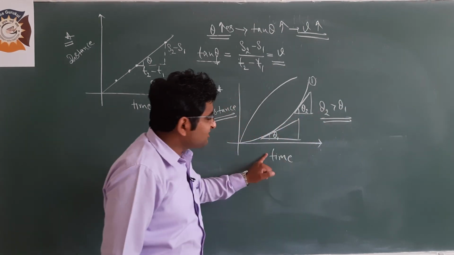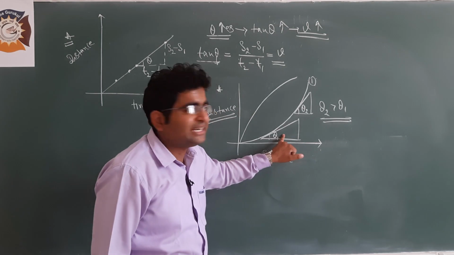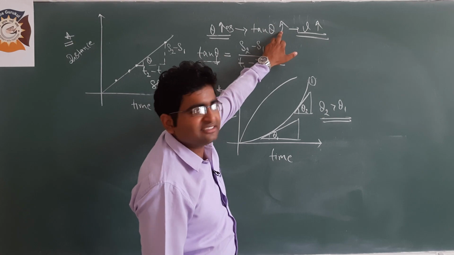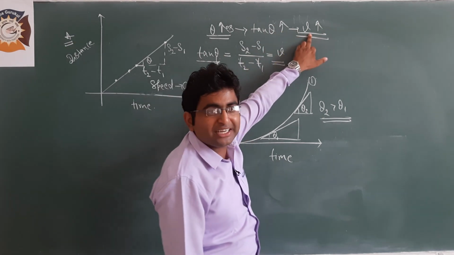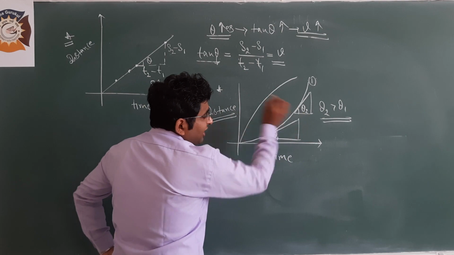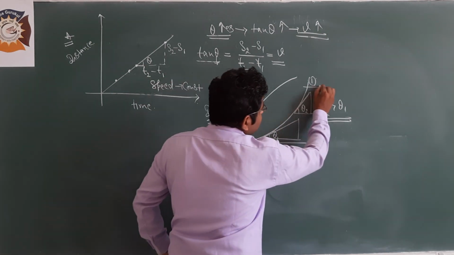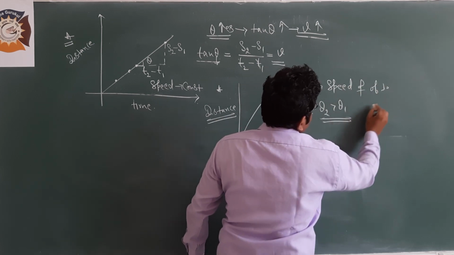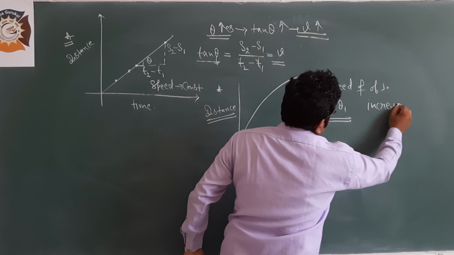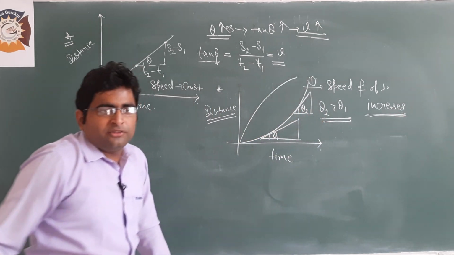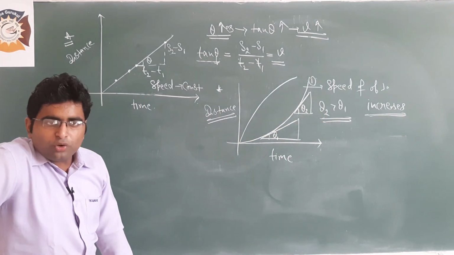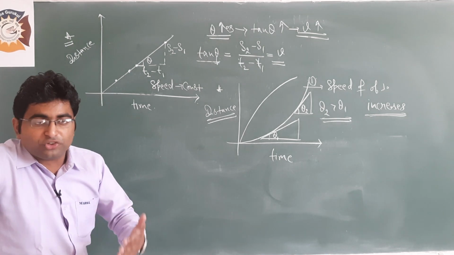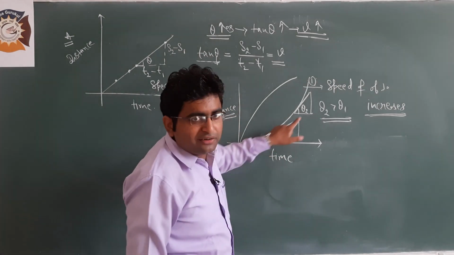It means as time is increasing, the angle is also increasing. When theta increases, tangent theta increases. It means the speed of the object increases. So for this graph, we can say that the speed of the object increases. Whenever you are told that you have to plot a graph in which speed is increasing and the object is in non-uniform motion, then you have to plot this type of graph.